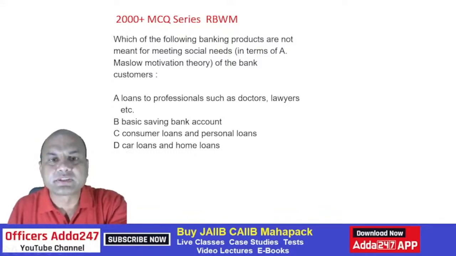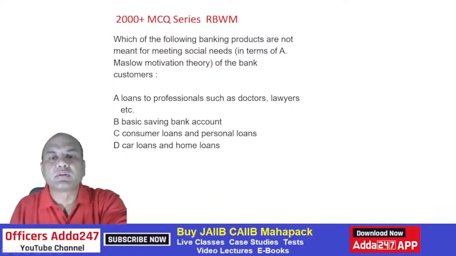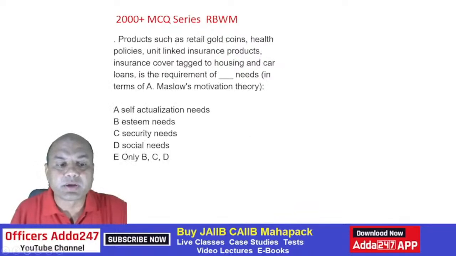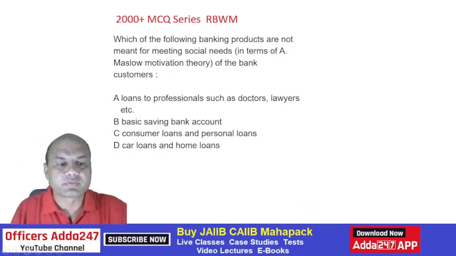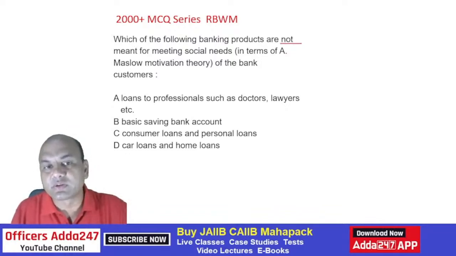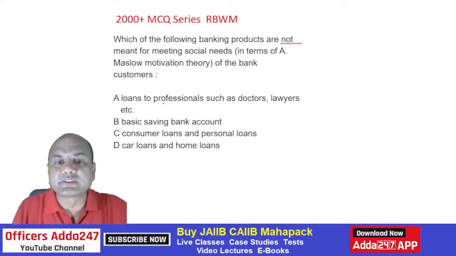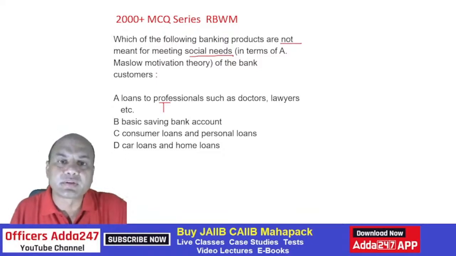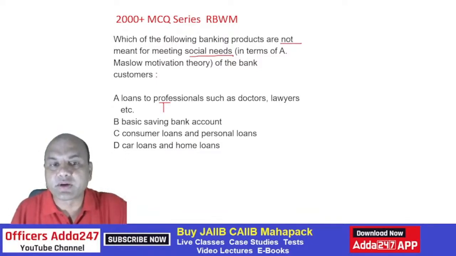Which of the following products are not meant to meet the social needs of the bank customers? So not meant. We want not meant over here. Loans to professionals like doctors, lawyers: here we want false. Social needs is typically true for this, because doctors and lawyers require some social needs. Social needs means there's the status of that doctor, right? So this is required. Basic savings bank account, BSBDA, this is not required.